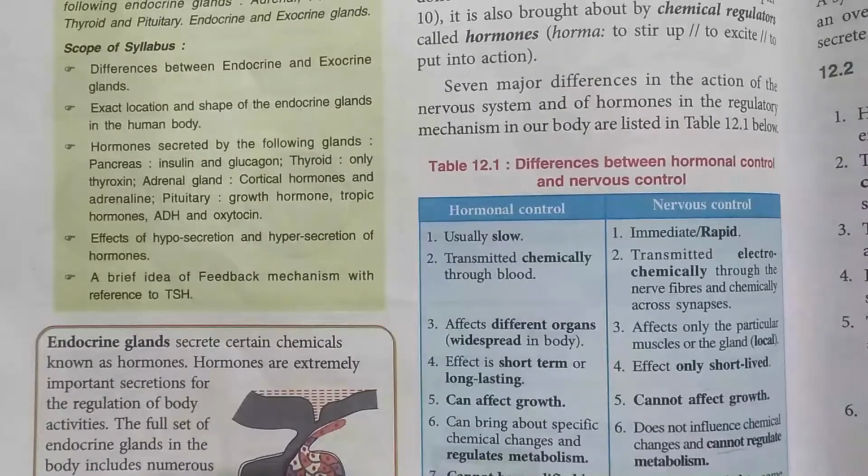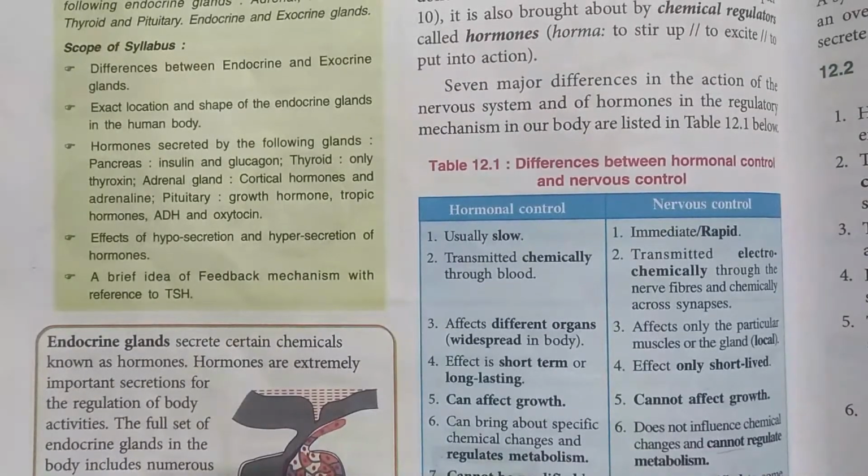Next, when we talk about hormonal control, it cannot be modified because it is released by the endocrine glands and gets mixed in the blood. It is not exactly like you are modifying it from your previous knowledge. There is nothing related to this. But in case of nervous control, yes, it can be modified. There are previous learning experiences by which we can modify it.